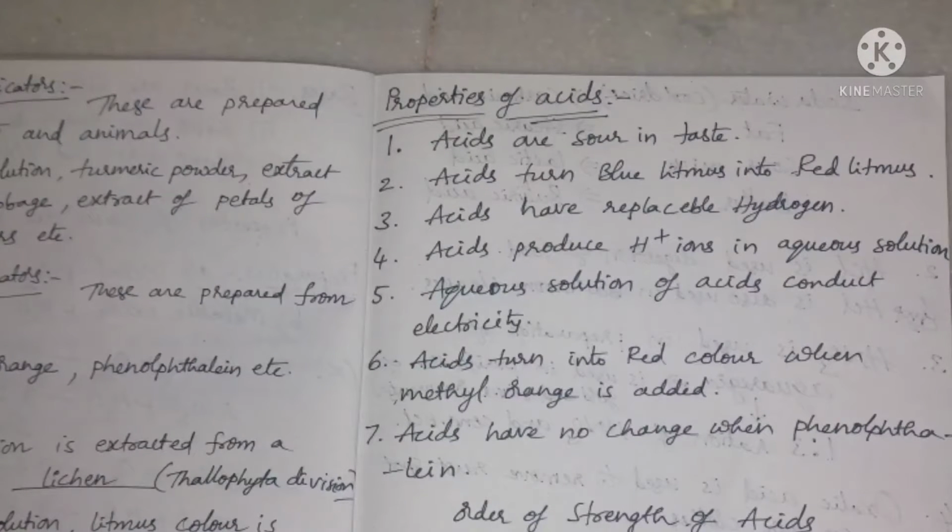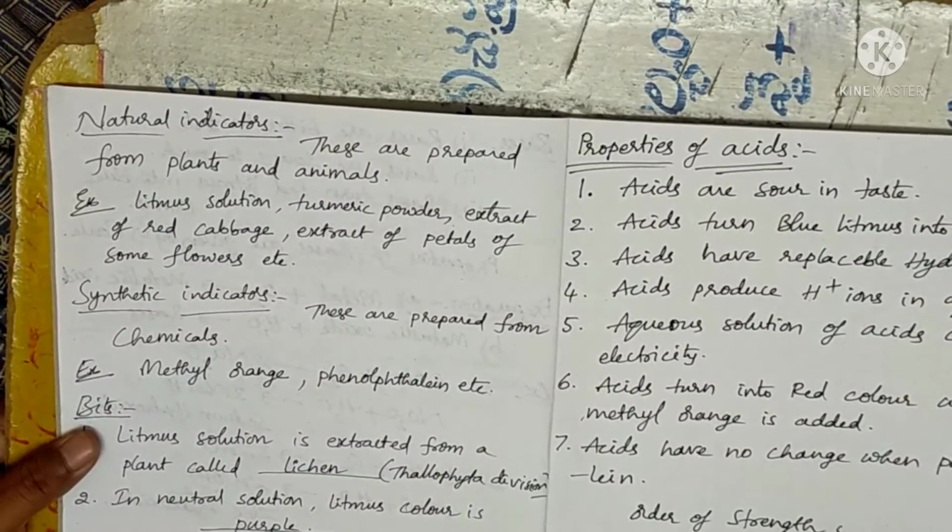Now we are going to learn about the strength of acids, or the order of acids. Generally students, you know, sulfuric acid is a strong acid which is called the king of chemicals. But above that, there is one powerful acid which is called HClO4. So the highest order of strength of acids.